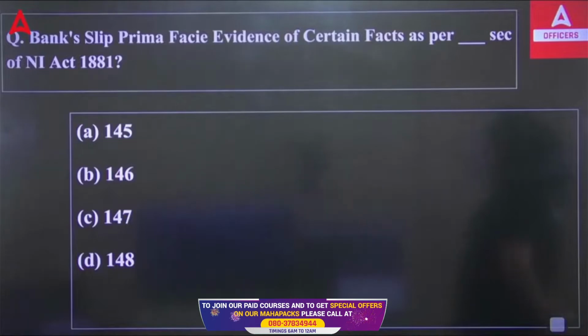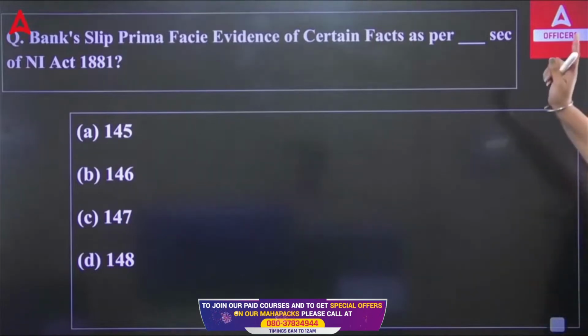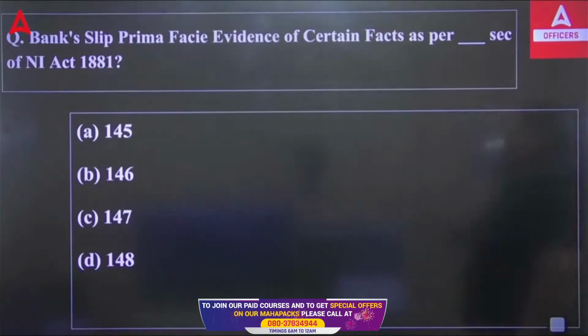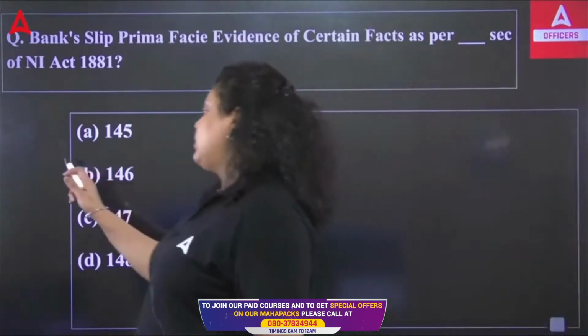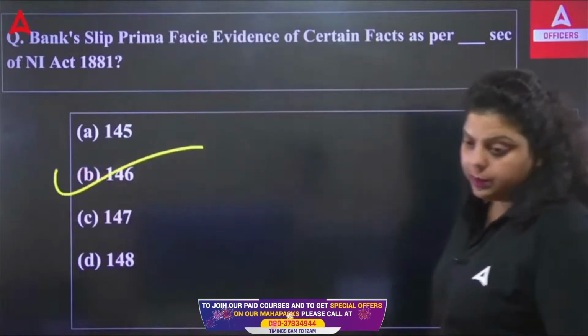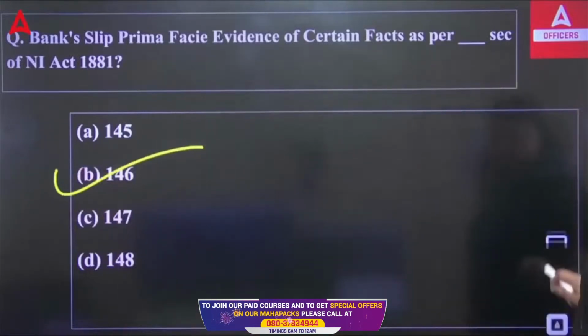The court shall, on production of the bank slip or memo with the official mark denoting that the check has been dishonored, presume the fact of dishonor of such check unless it is disproved. So the bank slip as prima facie evidence of certain facts is defined under Section 146 of the Negotiable Instrument Act 1881. So, the right answer will be your B option.